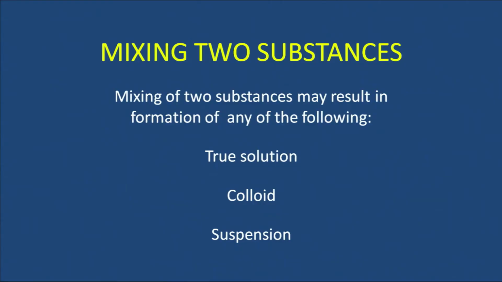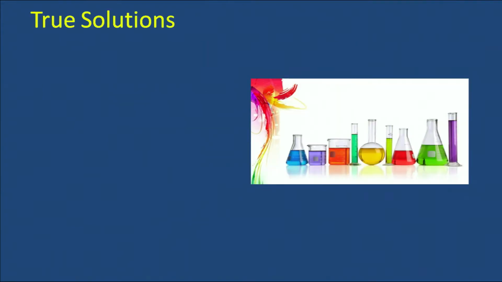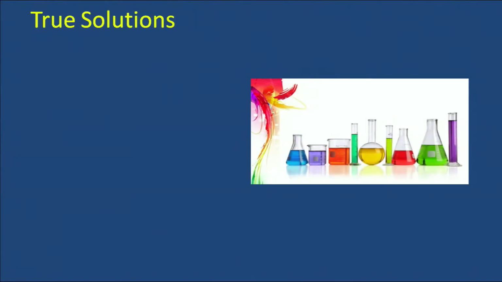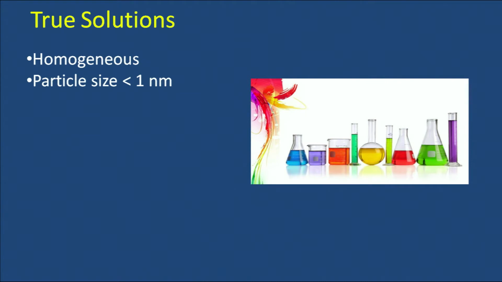So, mixing of two substances can result in the formation of any of the following: number 1 true solution, number 2 colloid, and third a suspension. This is the case of true solution. Here you can see solutions of many colors. They are all transparent, homogeneous, and other properties that particle size is less than 1 nanometer, that is particle of the solute.